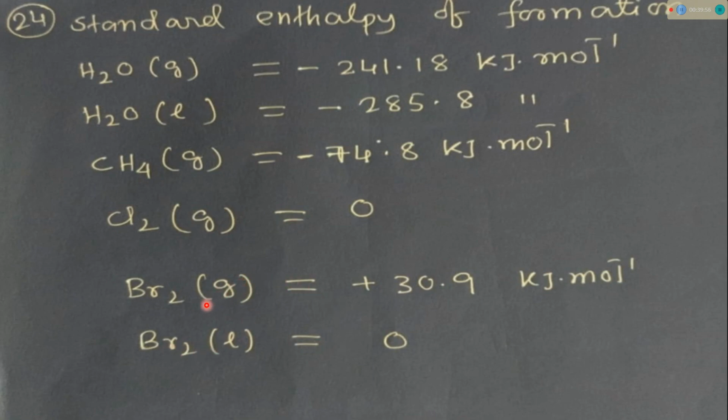So Br2 liquid is equal to 0. If they consider all gaseous species, even if they did not mention gas or liquid in brackets, then the answer will be Cl2, because for gaseous Cl2 the standard enthalpy of formation is 0. For gaseous Br2 it is not 0, some value is there. For Br2 liquid it is 0. So if they consider gaseous species, the correct option will be Cl2.